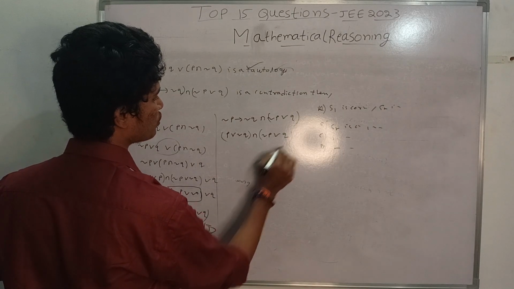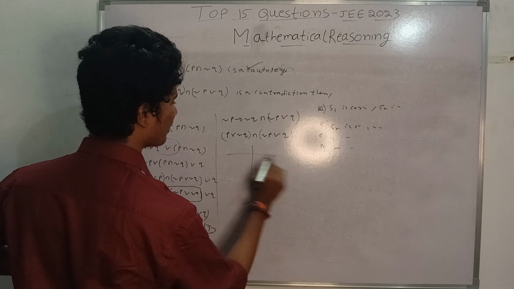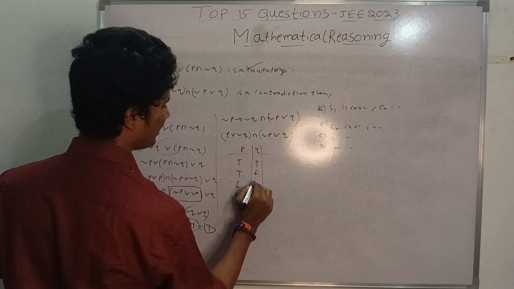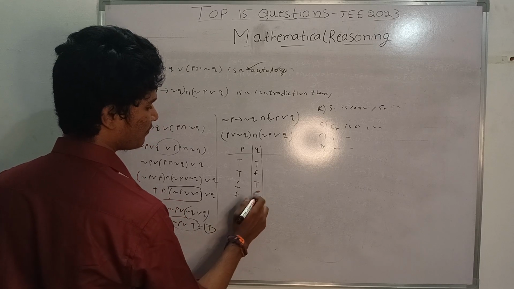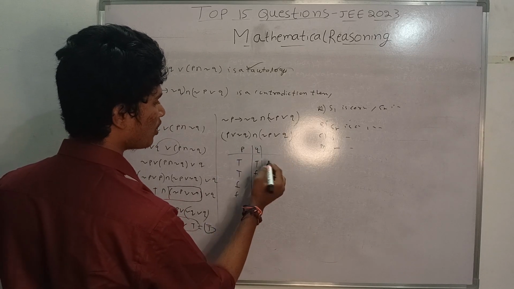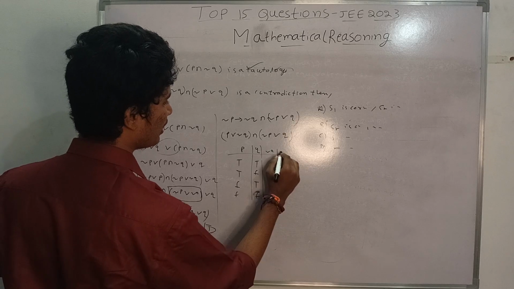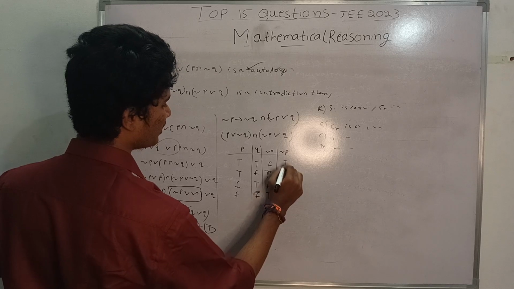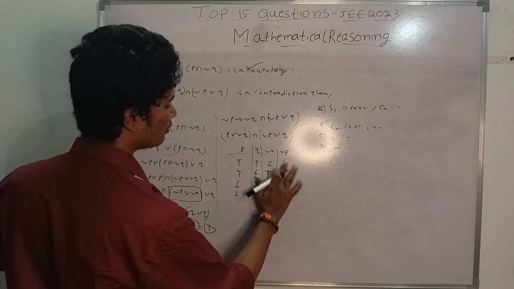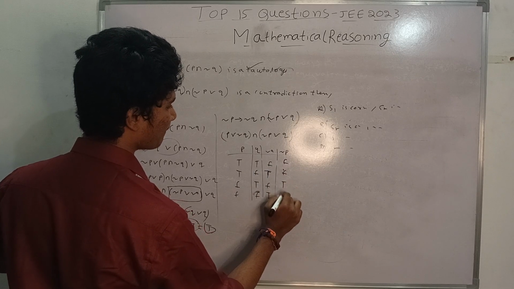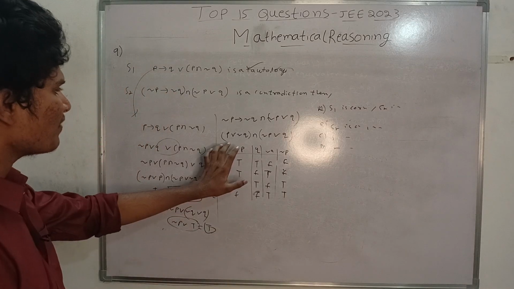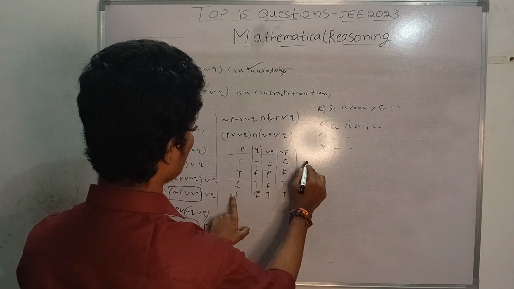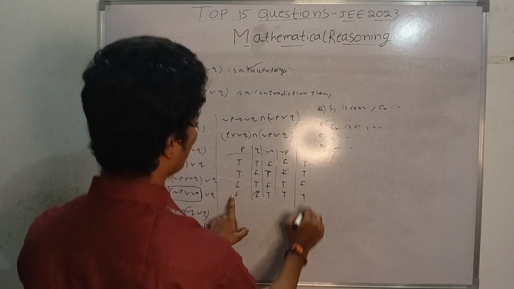These are the two things you have to solve. Suppose I take the truth table for P and Q: TTFF, TFTF. Now P or not Q. What is not Q here? Not Q is FTFT, and not P is FFTT. First I have to do P or not Q. That is true here, false here, true here.